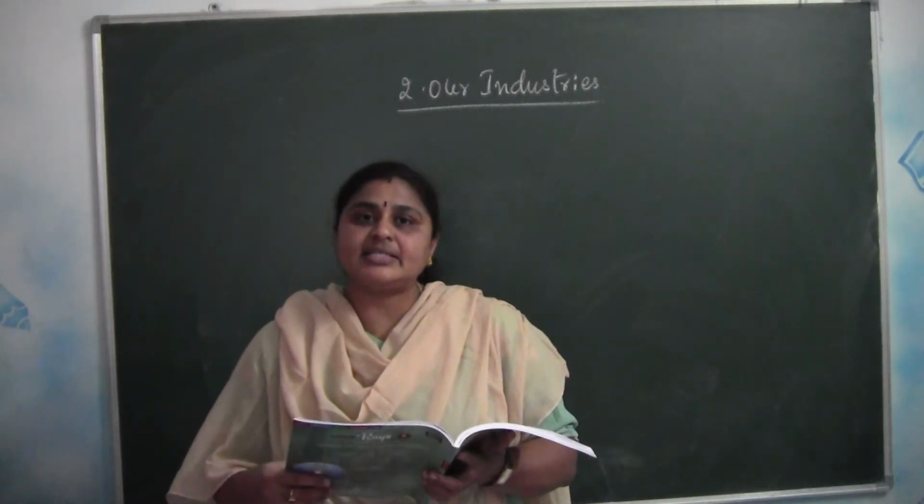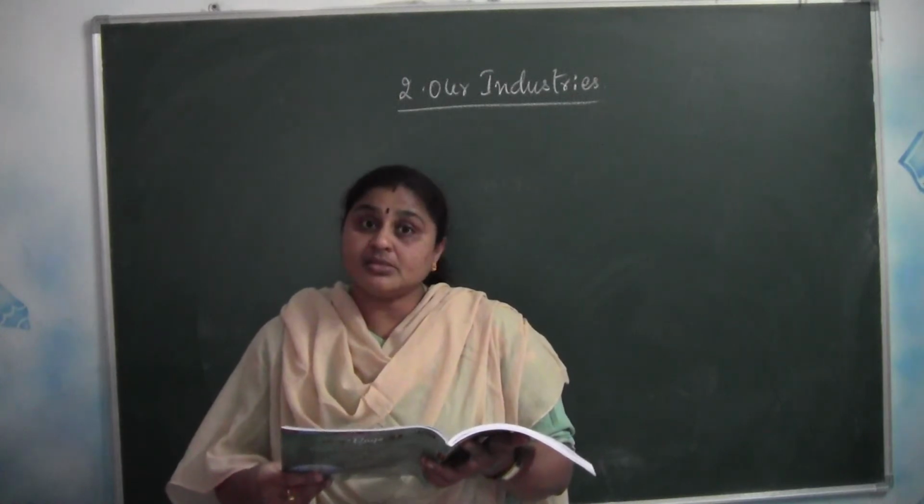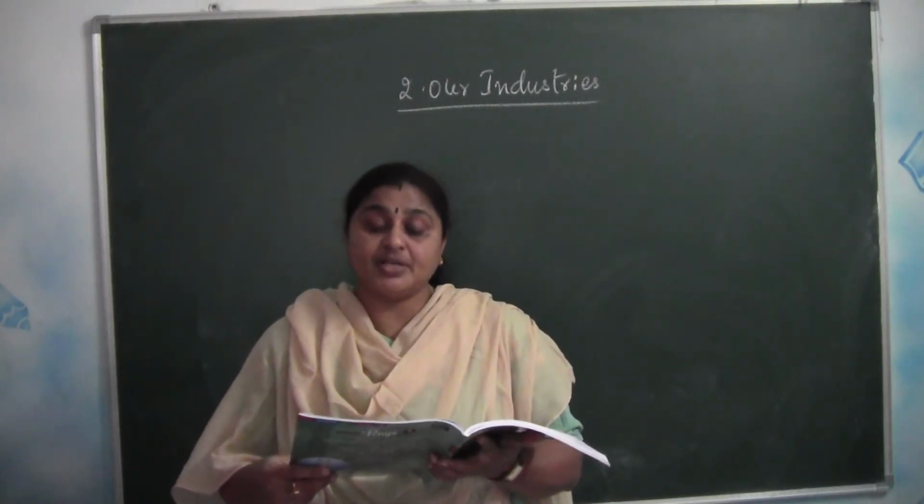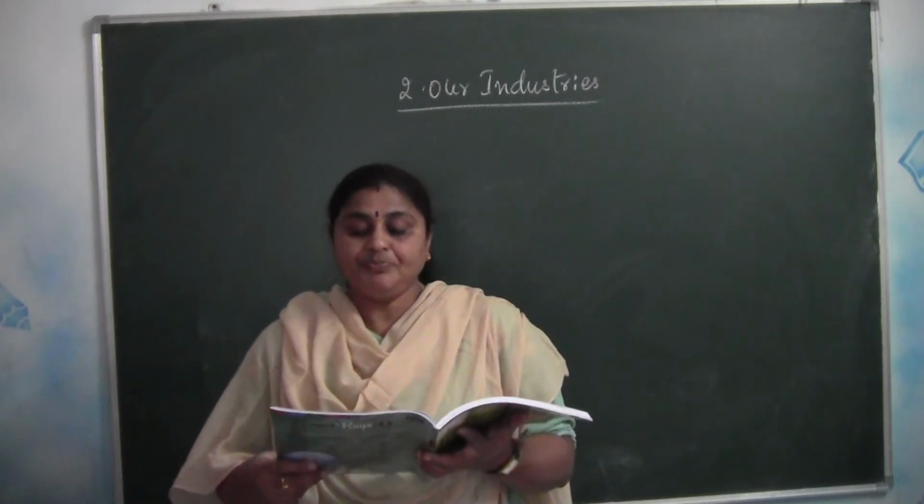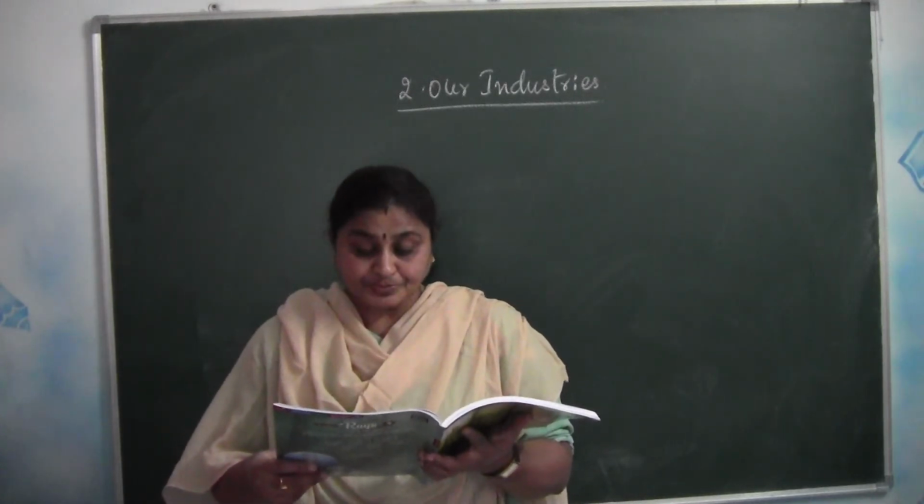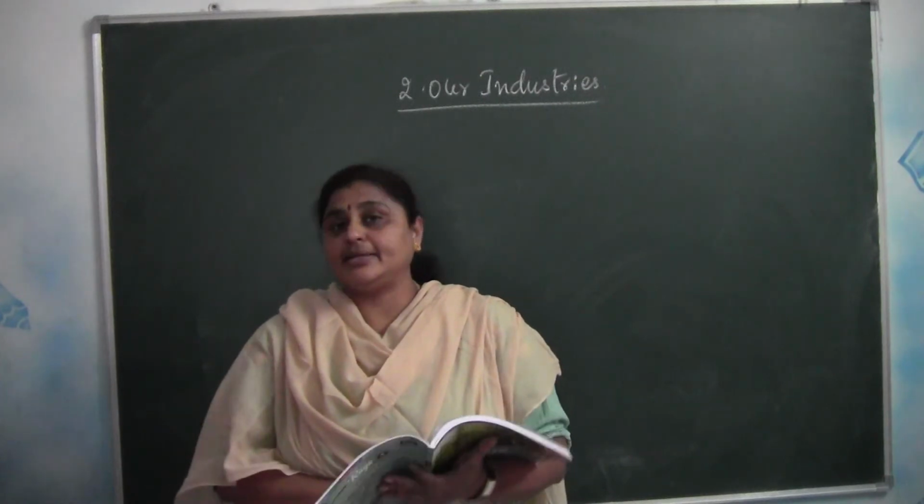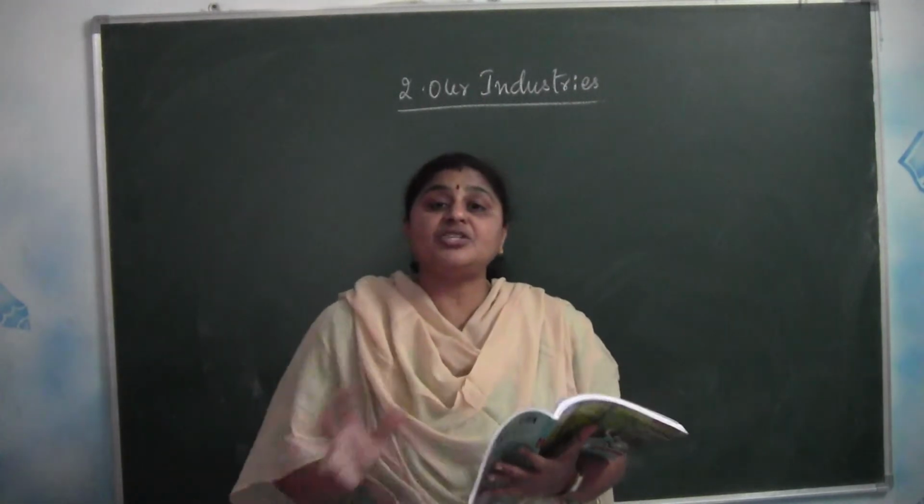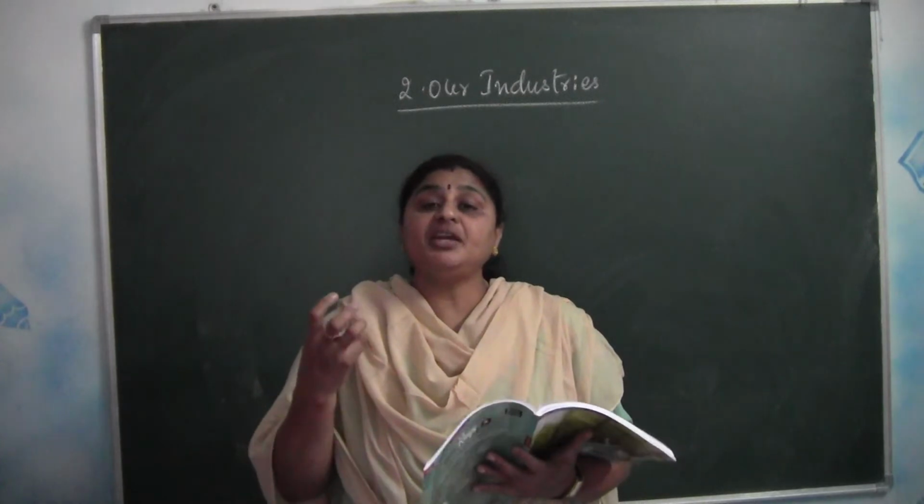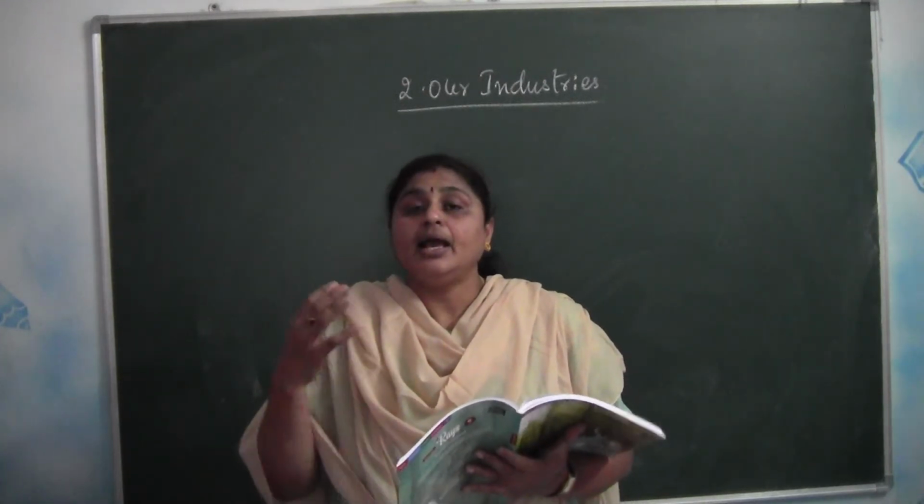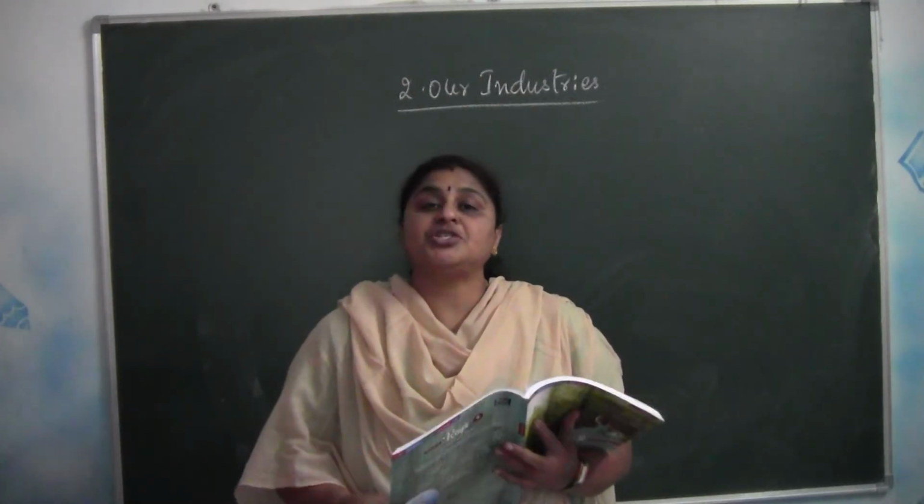So what do small scale industries generally include? Manufacturing utensils, garments, hosiery items, electrical and plastic goods. So these are about the small scale industries. Small scale industries are such industries where very few people are employed and small sort of machinery will be used.